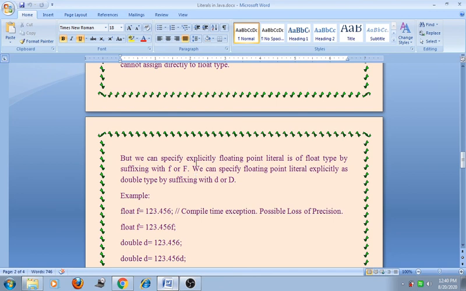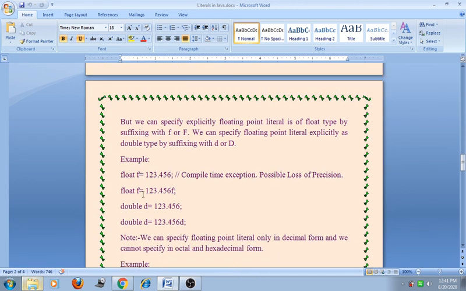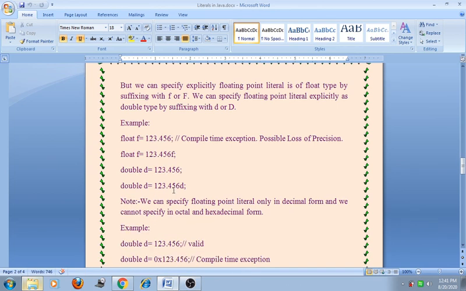We can specify the floating point literal explicitly as a double type by suffixing with small d or capital D. For example, float f = 123.456 will give the compile time error, possible loss of precision. Now suppose we declare this variable like that, f = 123.456f, then it will be allowed.